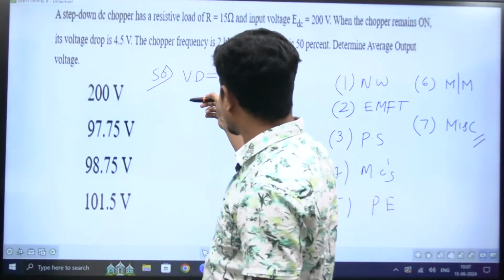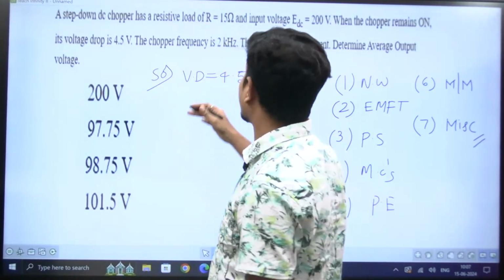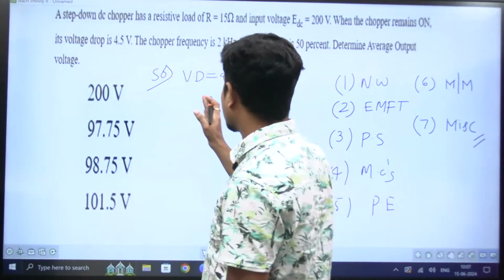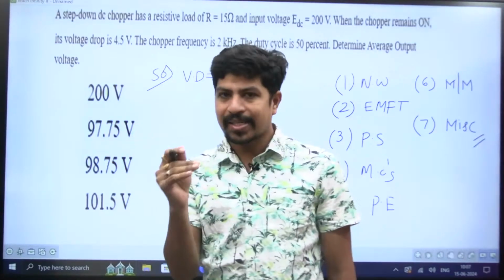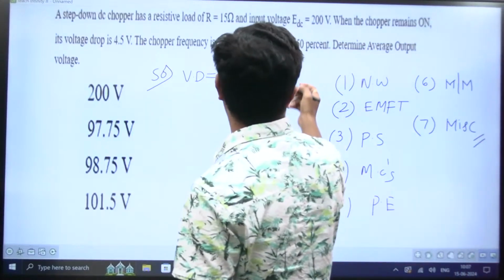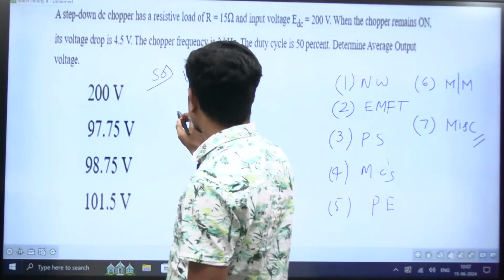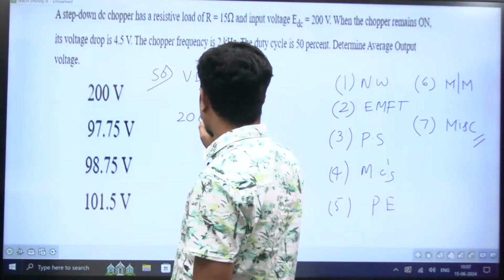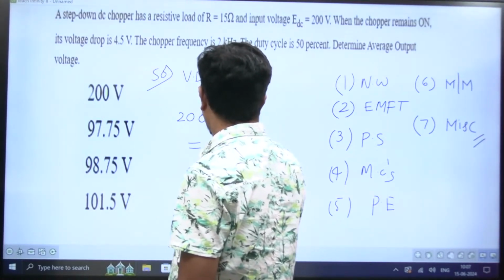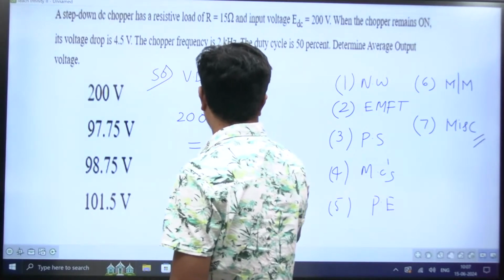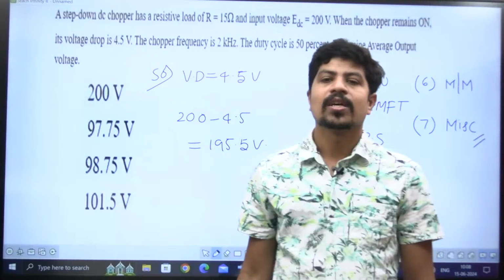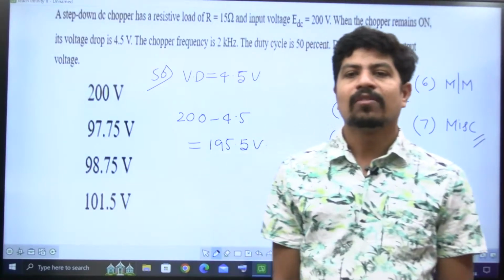See, the voltage drop is 4.5. Then how much voltage will reach after the drop? That is 200 minus 4.5. So I have to take V input as 200 minus 4.5, which will be 195.5 volts.